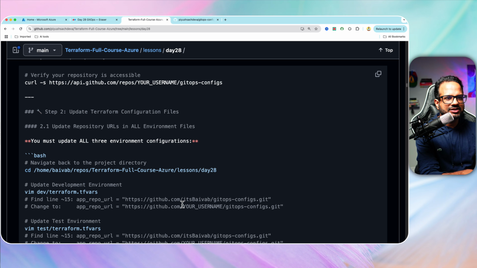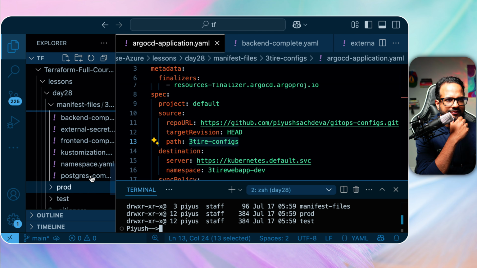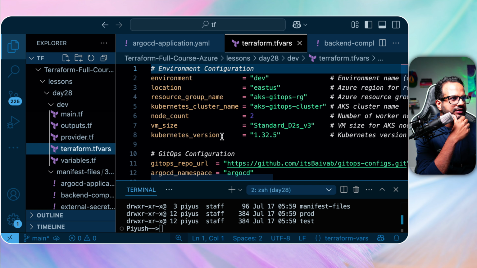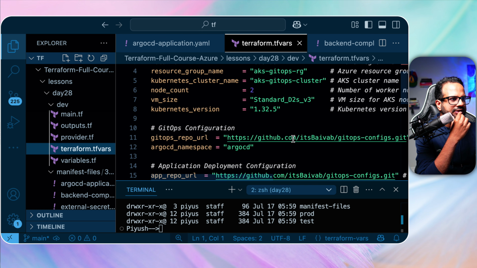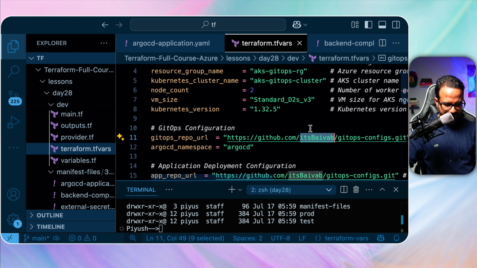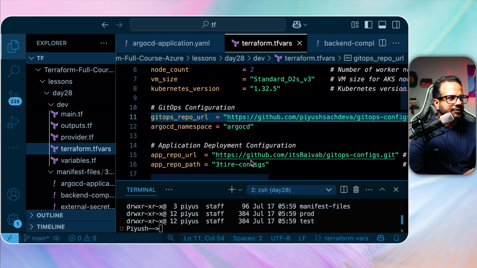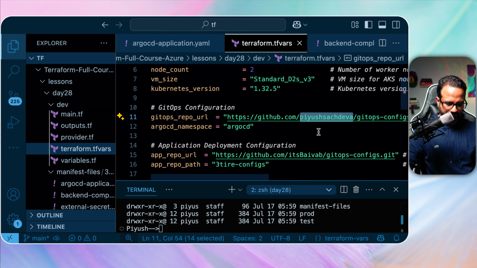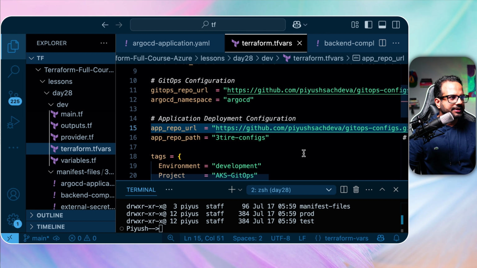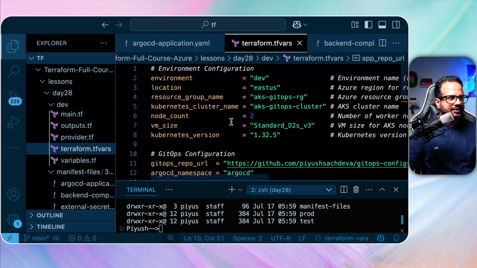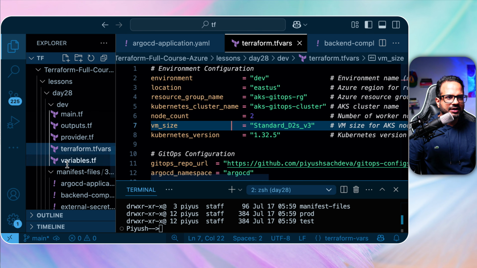Now we need to make the changes in our Terraform TFR files. So let's go back over here in the dev folder. Let's make the changes. This is good. Over here, it's my repository. GitHub configs folder is good. Let's make the application deployment changes over here. And okay, this is good now.